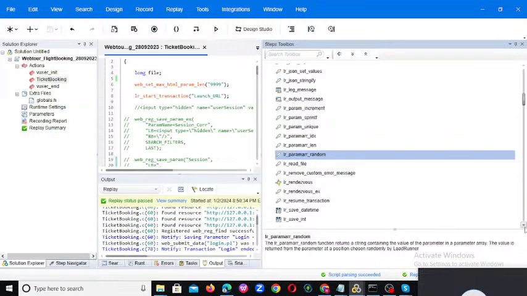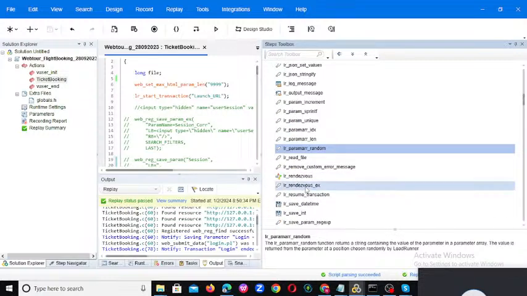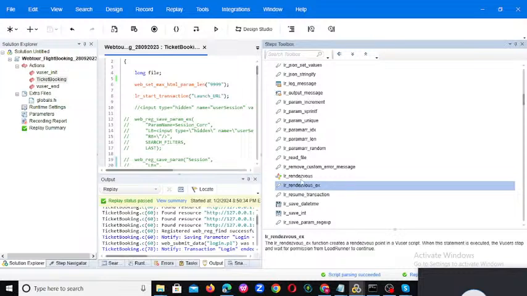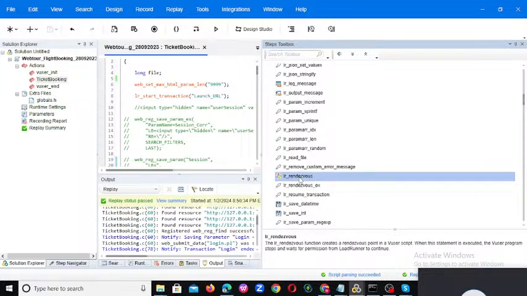One more thing, rendezvous, which is a very important point. What is the rendezvous? It instructs the users to wait at a certain point, and once all the users arrive at that place, they execute subsequently.